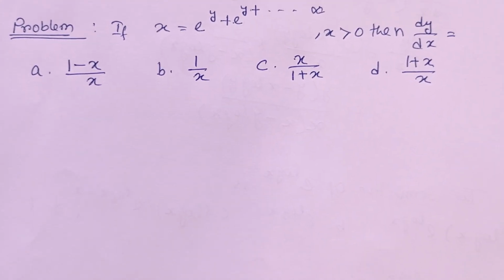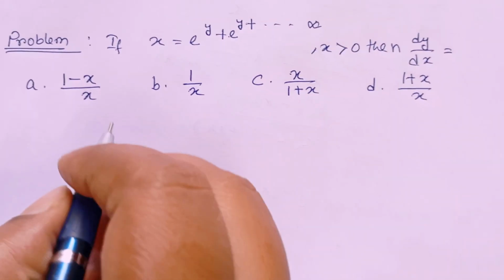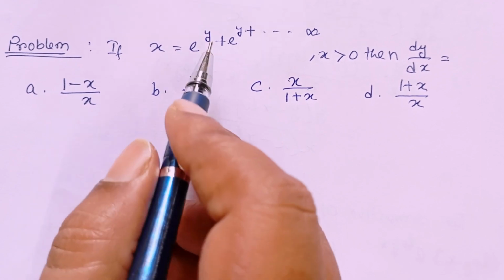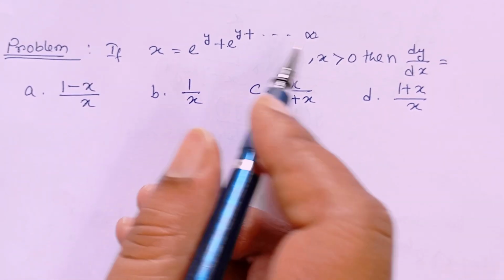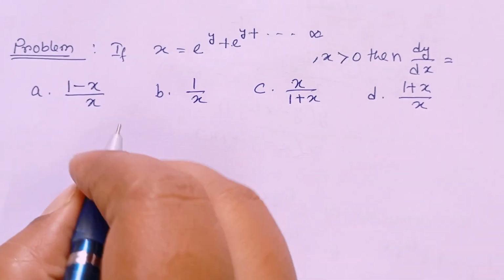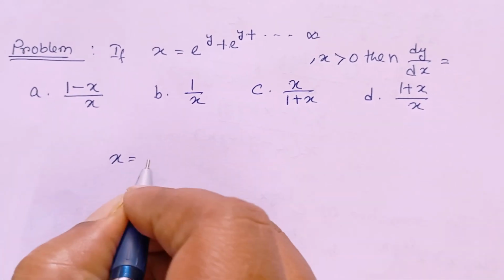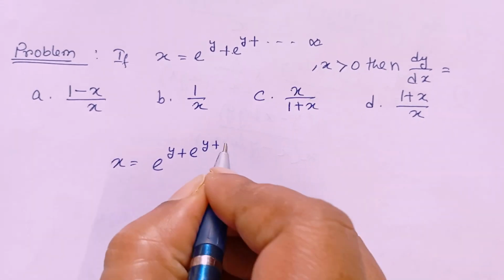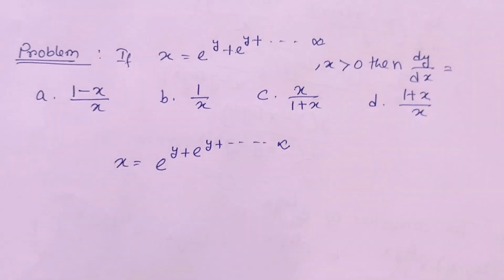Let's solve this problem of derivatives. So x is equal to e to the power y plus e to the power y plus dots infinity, given. We have to find the derivative of this. So x is equal to e to the power y plus e to the power y plus dots infinity.